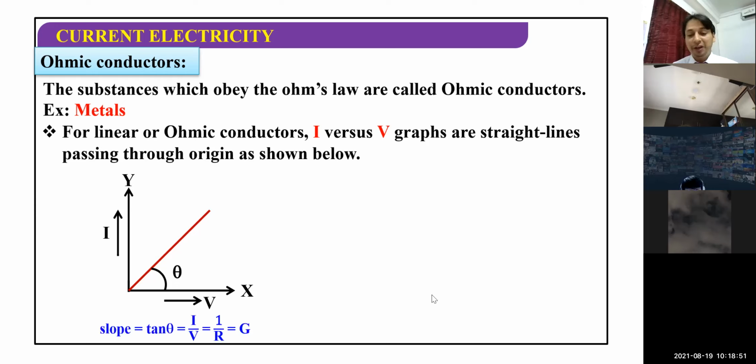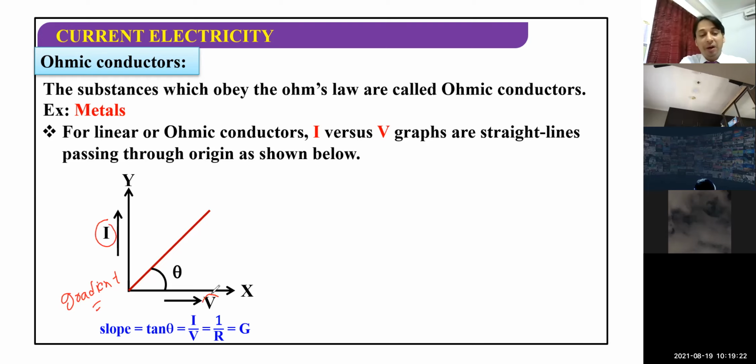Now, children, this very important thing that I am going to discuss will help you to get 1 mark in your MCQ and a few marks in your cumulative exams. And this is the slope, and I will use the word gradient also, children. Gradient, slope or gradient. It's a mathematical term you might have studied in mathematics. I have plotted a graph of I versus V.